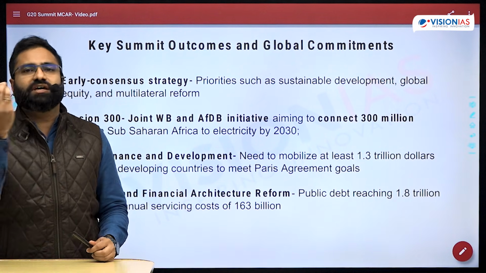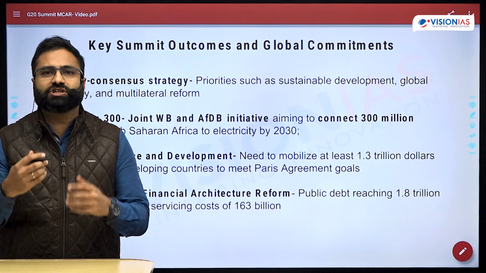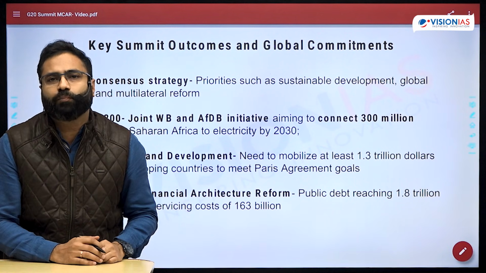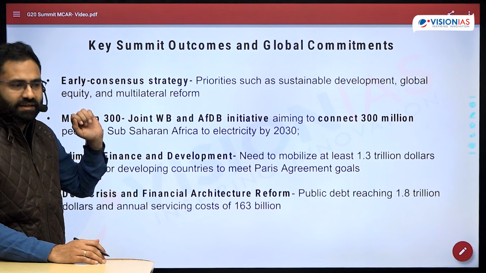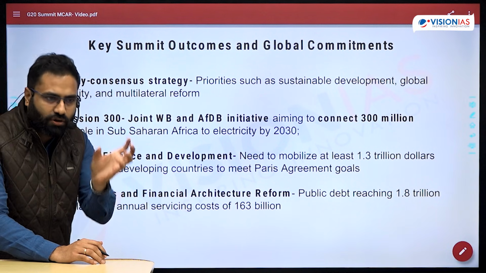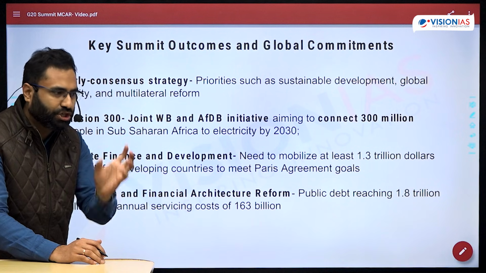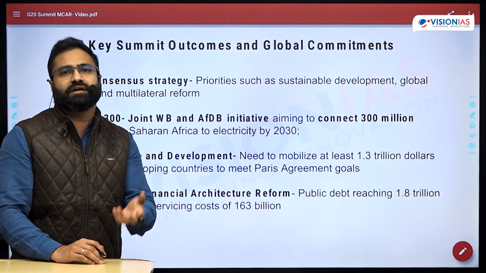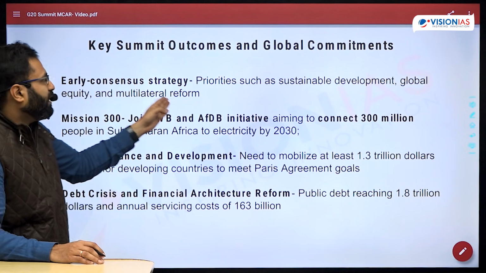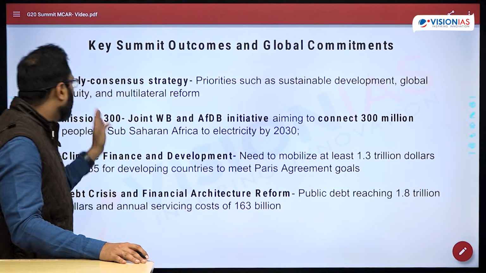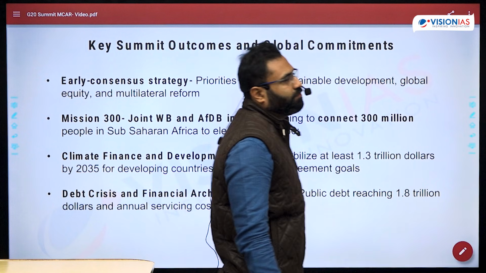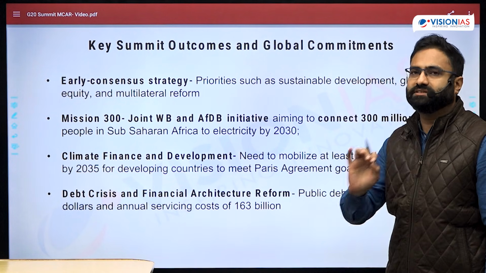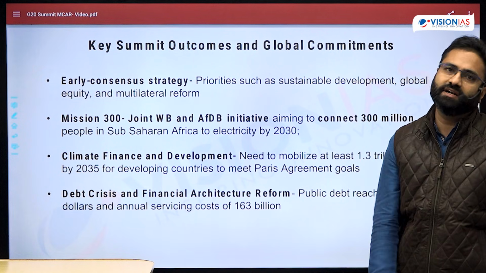Basically, instead of contentious issues, the important issues at the global level on which the countries can agree were highlighted. And that's why this plan, the Johannesburg declaration, was laid out, and it was agreed by all the countries, not opposed by anyone. So priorities such as sustainable development, global equity, and multilateral reform were agreed upon by all the member countries. So the early consensus strategy has yielded its dividend in Johannesburg.